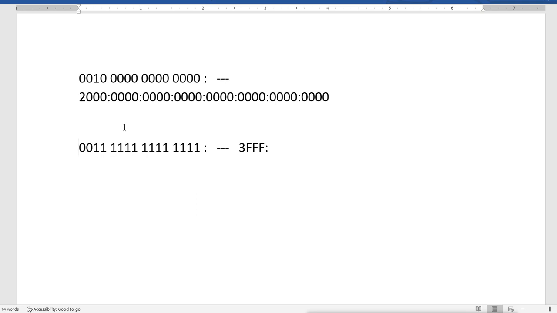So whatever IPv6 global unicast address you see till now, you will always see it starting from 2, because to reach up to 3, we have to cross lots of addresses. In future, maybe it will reach up to this and we can see 3. But 3 is very far. So right now, whatever global unicast address we see will always start from 2, but it can go up to 3FFF.